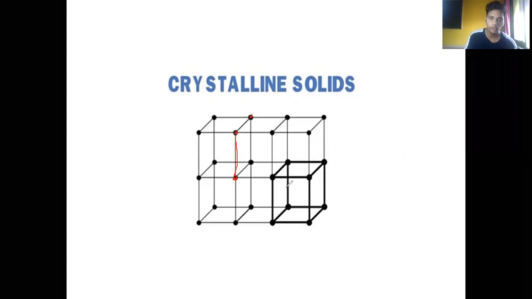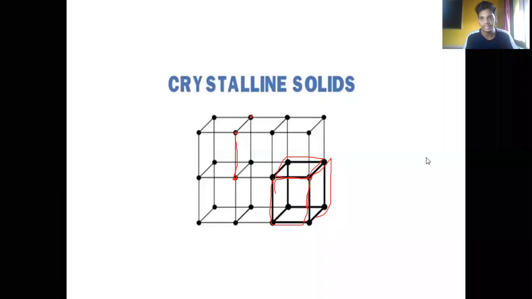Second point, you can observe that there is something repeating periodically here. Suppose I am drawing this structure here. You can see this structure is repeated again and again. This is further called a unit cell. Crystalline solids follow a repeated fashion or arrangement of the molecules or particles. So what we have understood from this slide is that the atoms and molecules are equidistant from each other, and the second point is that they follow a repeated arrangement of the atoms and molecules.